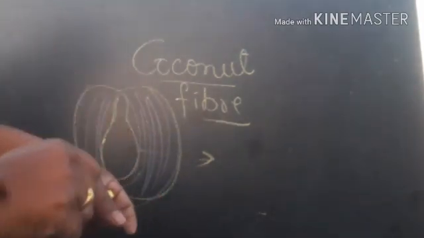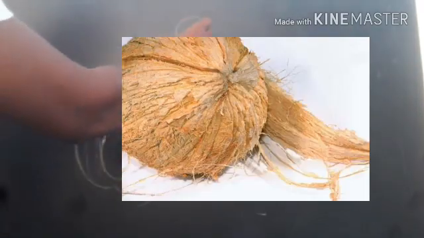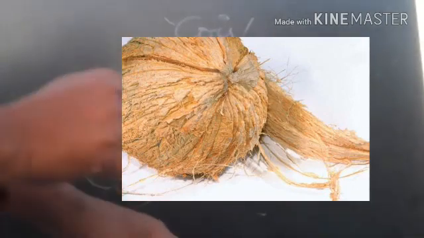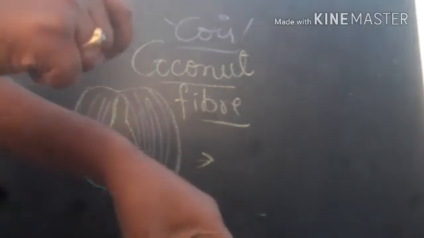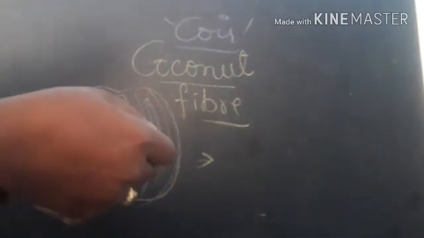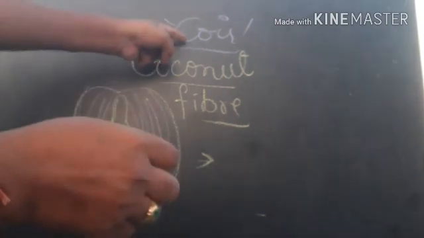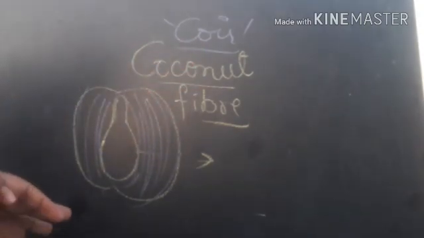While you are offering the coconut to the god, we remove the coconut coir. It is called coir. See, this coir is removed with the help of a needle or any sharp object. We can loosen the fiber. So this fiber is called coir, and this coir is used as coconut fiber.